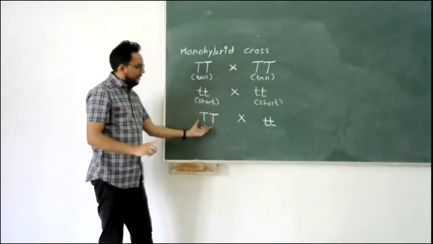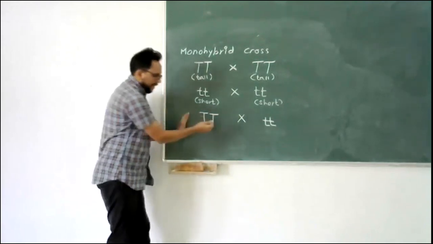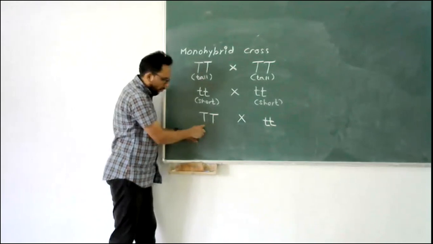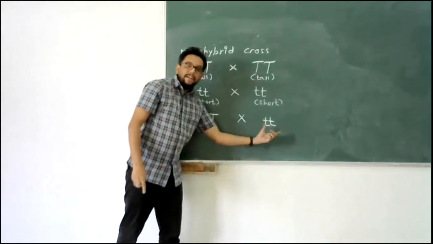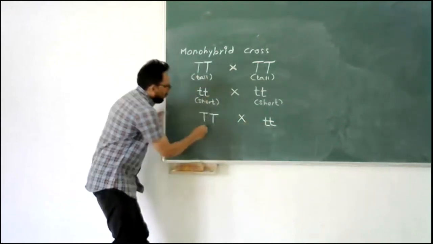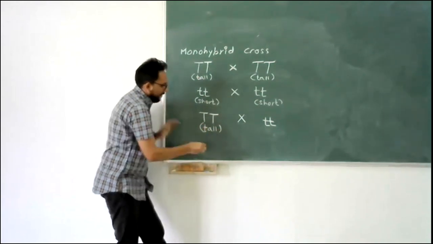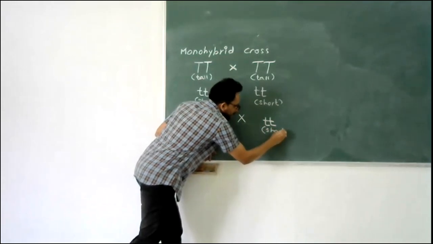Now again, in this case also, both the parents are homozygous. Individually, this parent is homozygous, that means it has the same allele. This parent is also homozygous, that means it has both alleles the same. This will be a tall parent, and this will be a short parent.